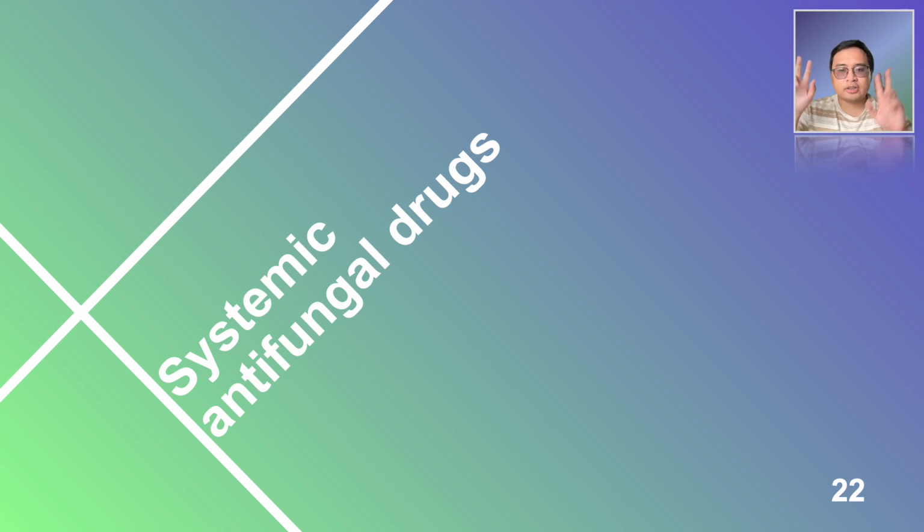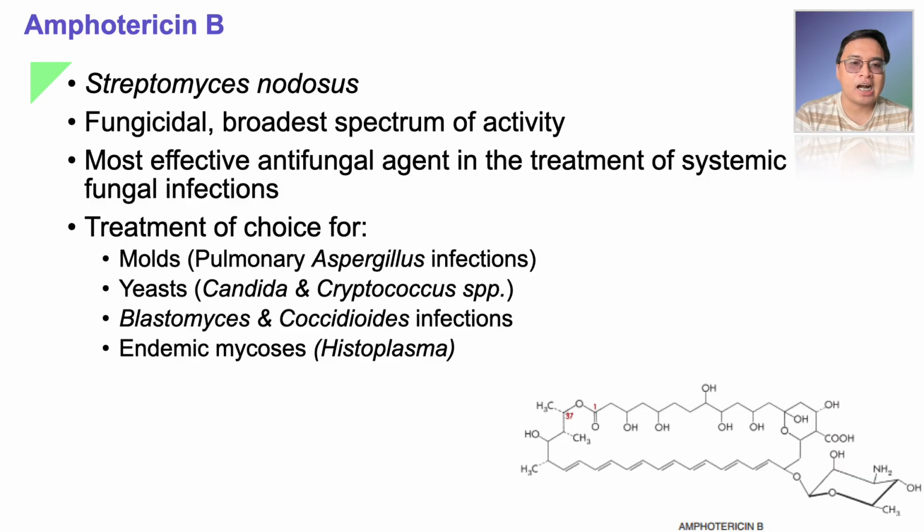So, the most powerful antifungal drug is the polyene amphotericin B. So, unahin natin siya. Amphotericin B comes from the bacteria Streptomyces nodosus. It is fungicidal, and it also has the broadest spectrum of activity. It's also the most effective antifungal agent for the treatment of systemic fungal infections.